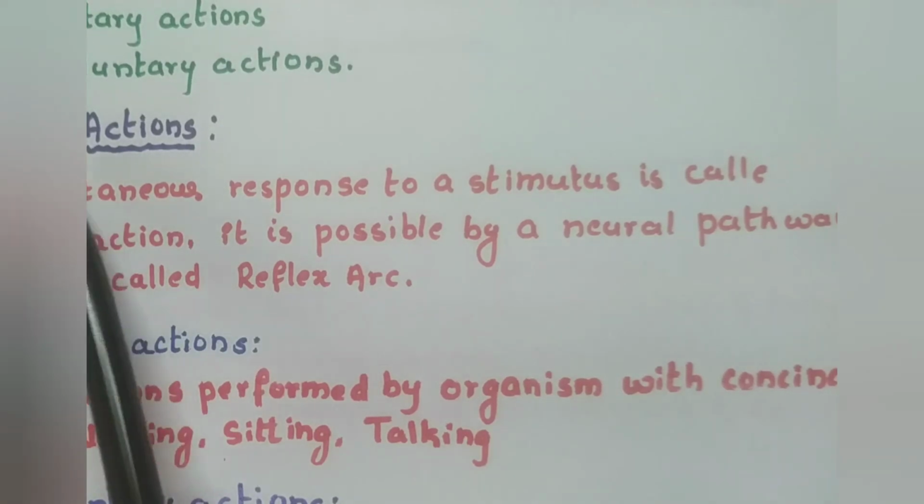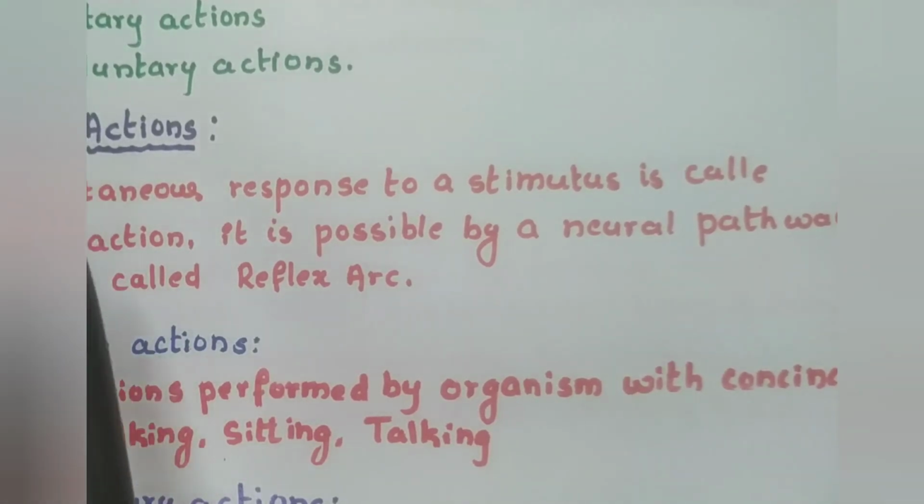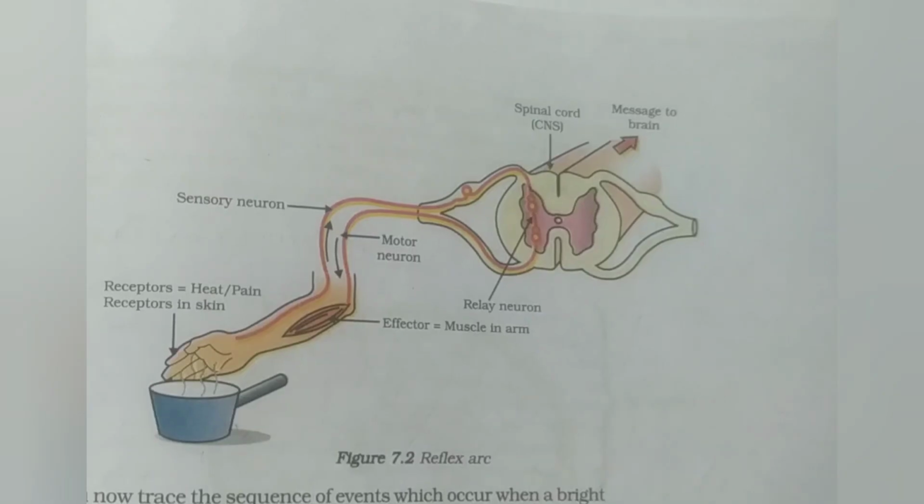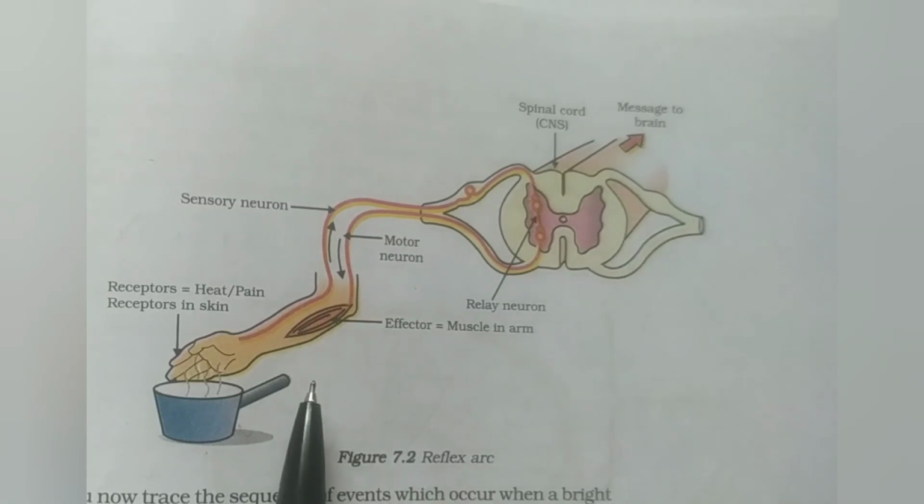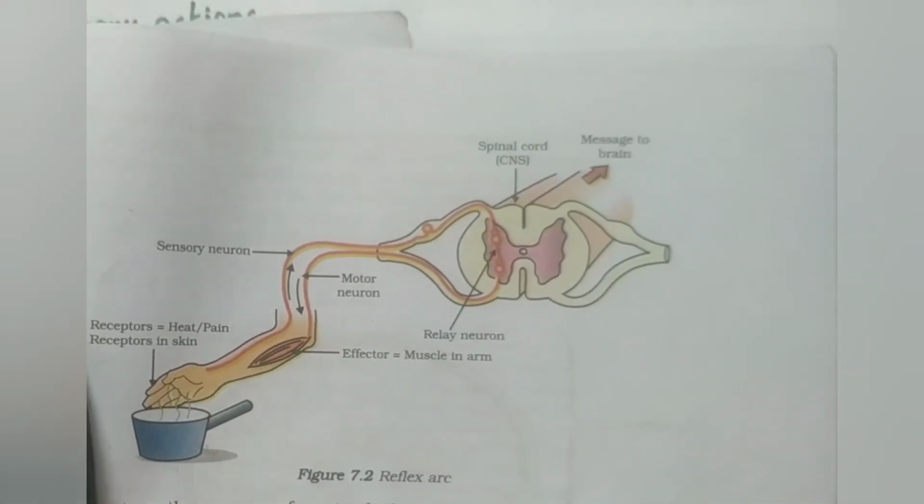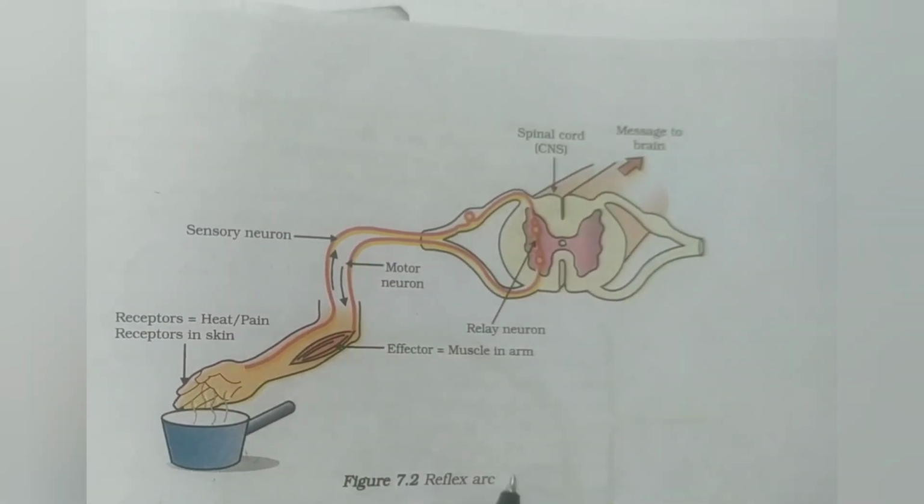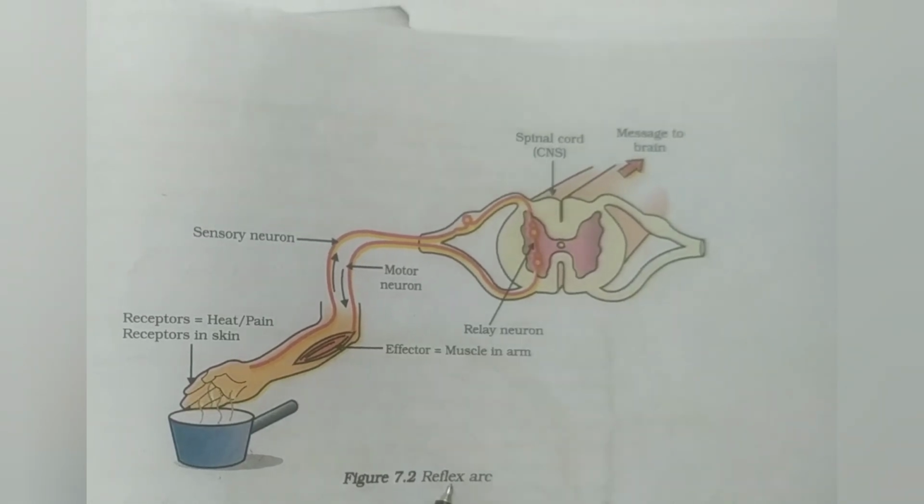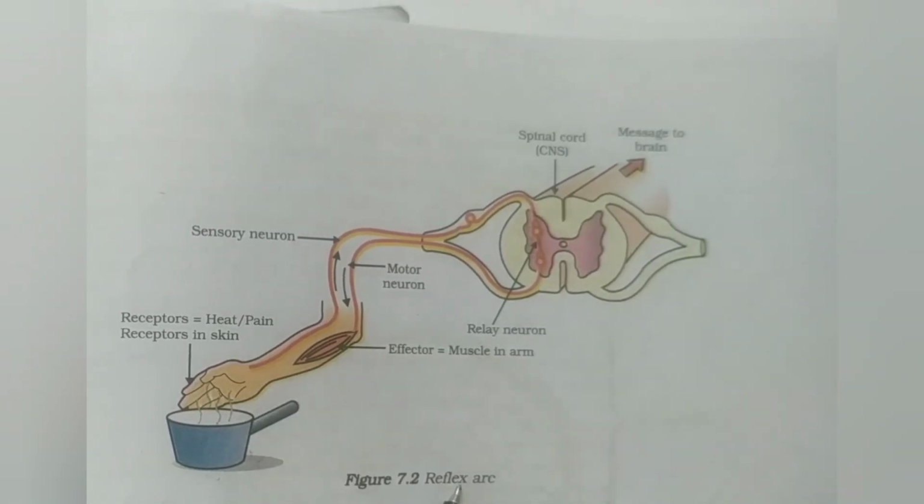So first let us see about the reflex actions and how they occur in our body. There is a picture shown here. This shows the reflex arc. The reflex arc is the pathway through which the reflex action is carried out.